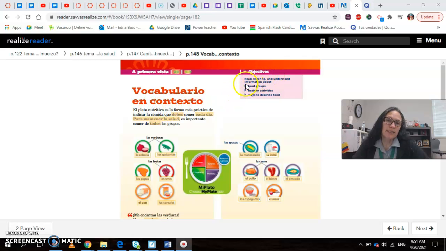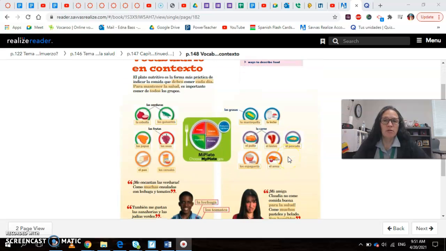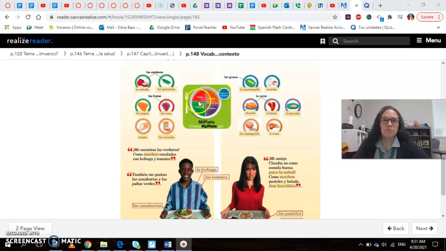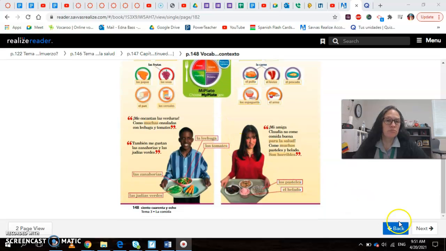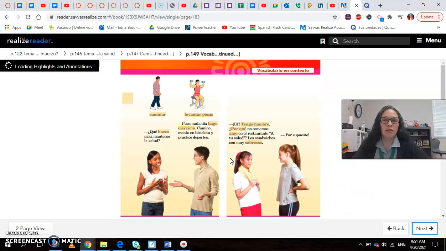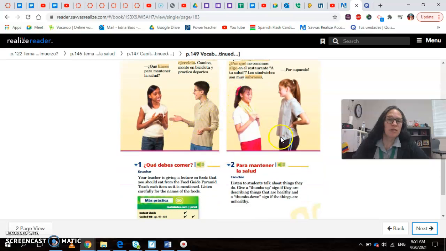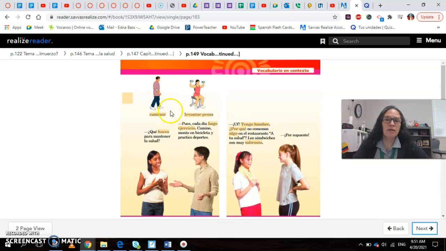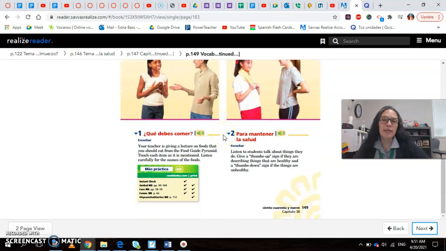And it says the objectives are to read, listen to, and understand information about food groups, healthy activities, and ways to describe food. So we have different groups. Here, talking about things to do to stay healthy, like walking, lifting weights.